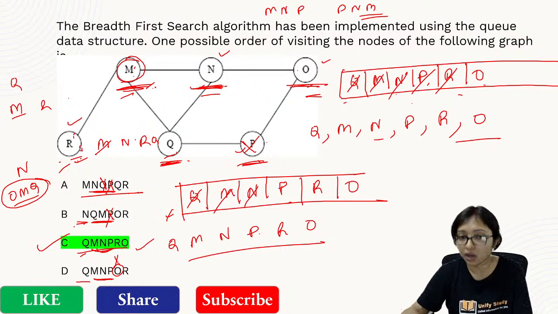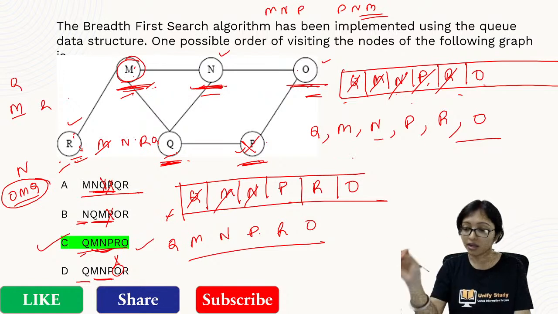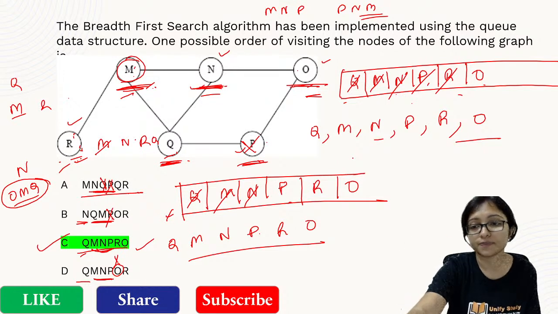Whenever you are taking out a node, you have to check who is connected with it, and insert all of them. Clear?